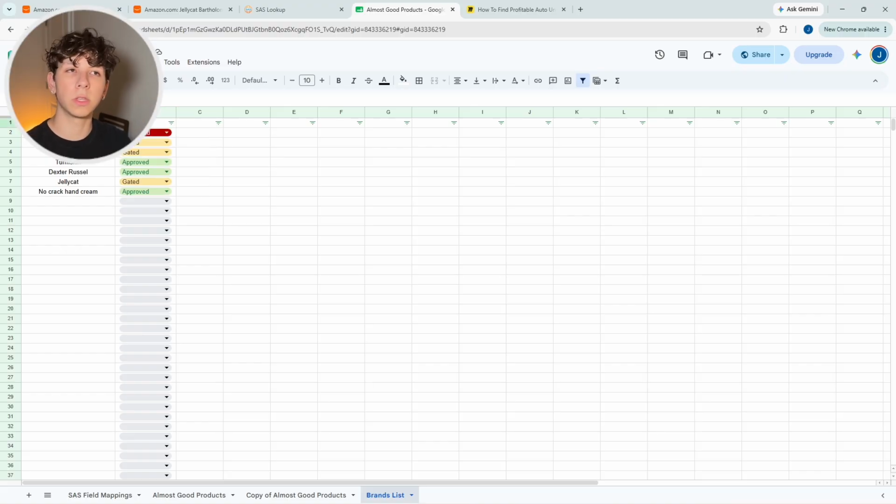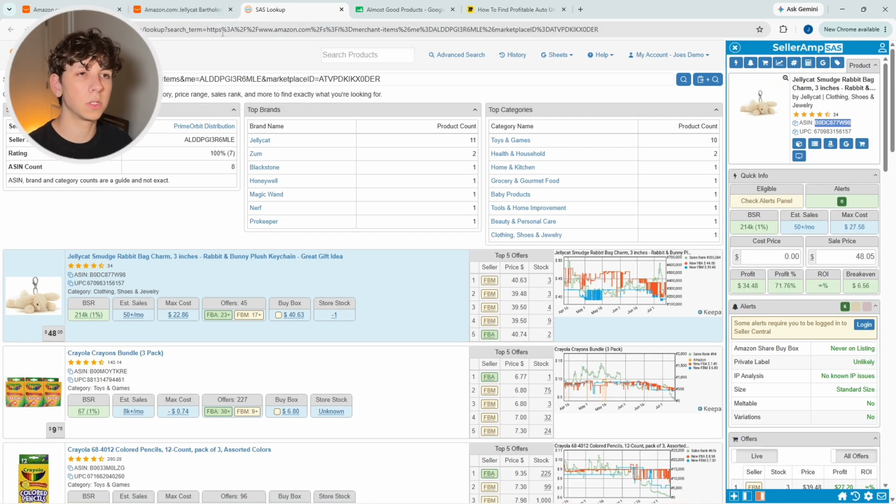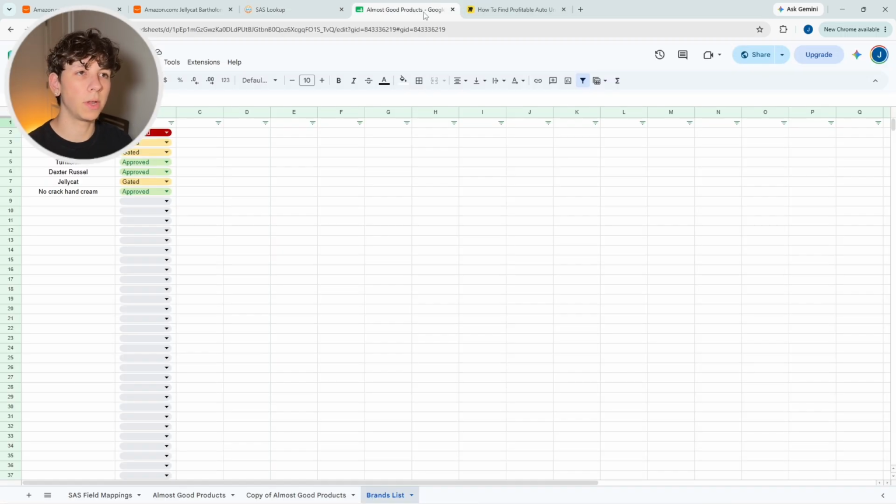And what you're going to want to do at this point is go through all of those seller storefronts on your starting point that have review counts of 10 or less. And you're going to want to go through each unique brand that you come across in their store. So you're going to want to build out a brands list over time of around 10 approved brands that are automatically approved for you to sell.